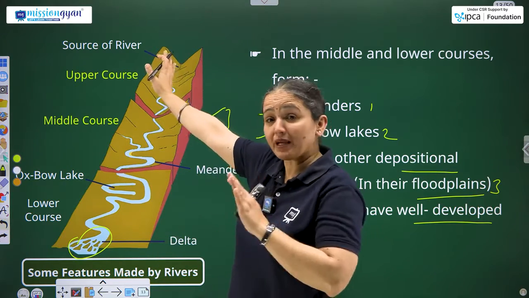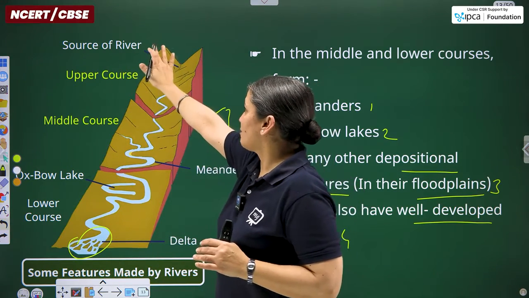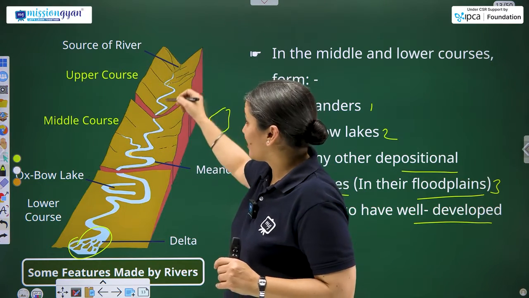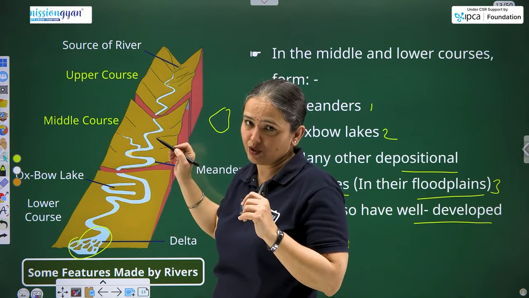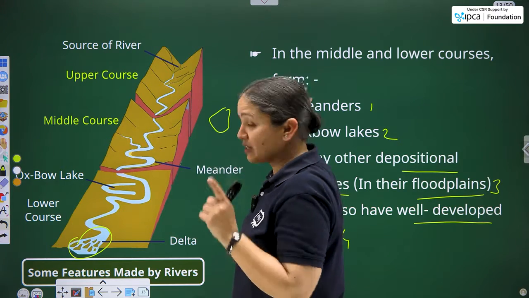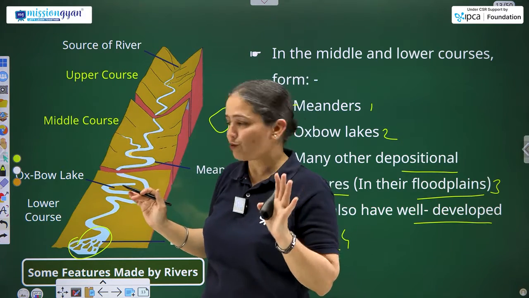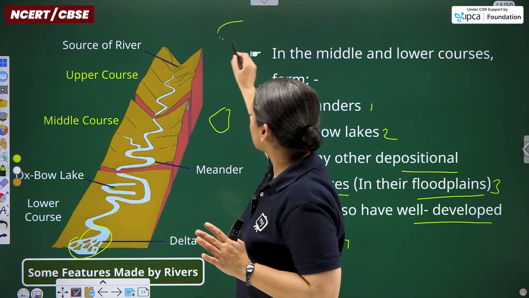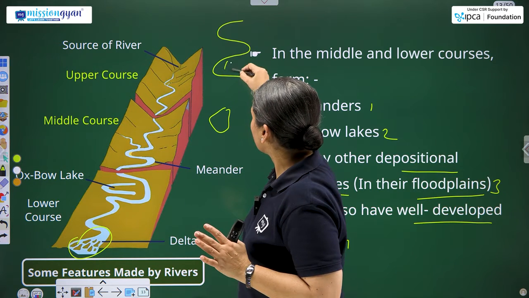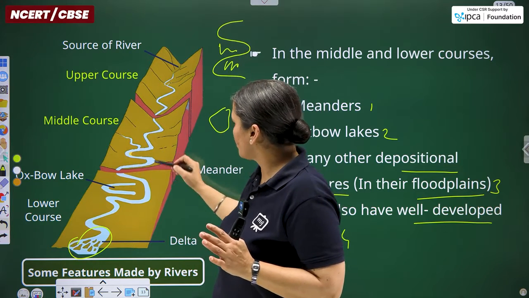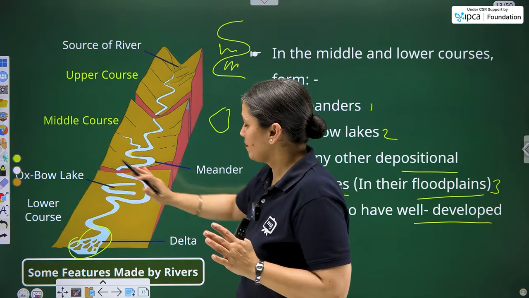Now talking from the beginning itself: sources of water from the peaks, the glaciers of the mountain. In the upper course, erosional activity is at its prime. In the middle and lower course, collectively four features are formed. These are the meanders. What are meanders? Likewise, this is the passage of any river. These curves, also known as loops, are known as meanders.